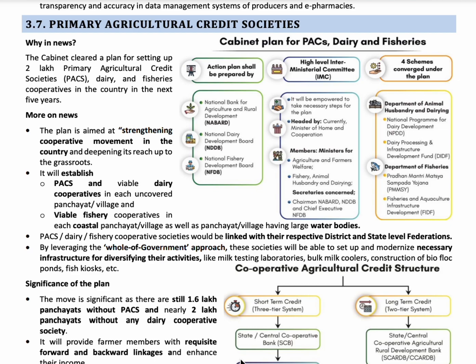The next topic is primary agriculture credit societies. Primary agriculture means where the raw materials are used directly from nature, so it is related to the primary sector. Dairying and fisheries are some of the examples. Giving loans for them to improve the primary sector by forming cooperatives is the main aim of the country. A plan for setting up 2 lakh primary agricultural credit societies, dairy and fisheries cooperatives in India is the major aim. The Cabinet is planning to set up around 2 lakh primary agriculture credit societies.